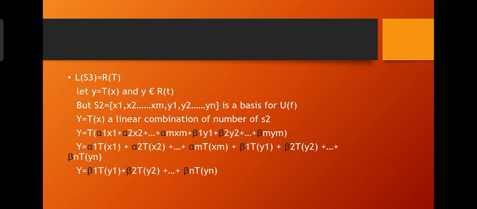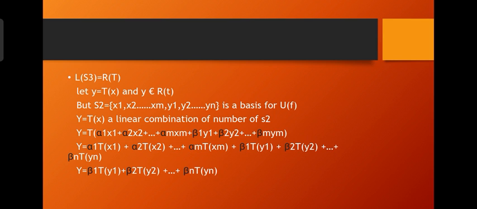Then the second condition, linearly spanning. Let L of S3 equal R of T. Let y equal T of x, where y belongs to R of T. But S2 equal x1, x2, up to xm, y1, y2, up to yn is a basis for U of F. So y equals T of x is a linear combination of members of S2.